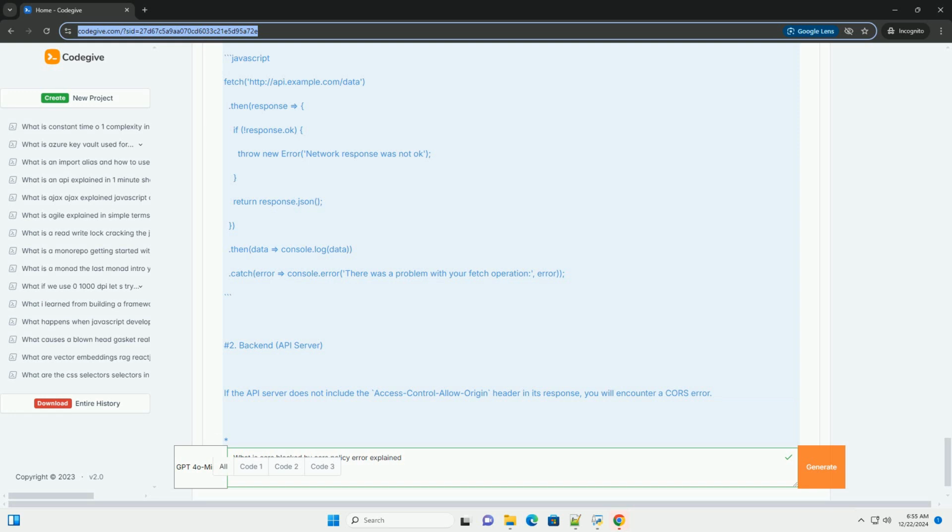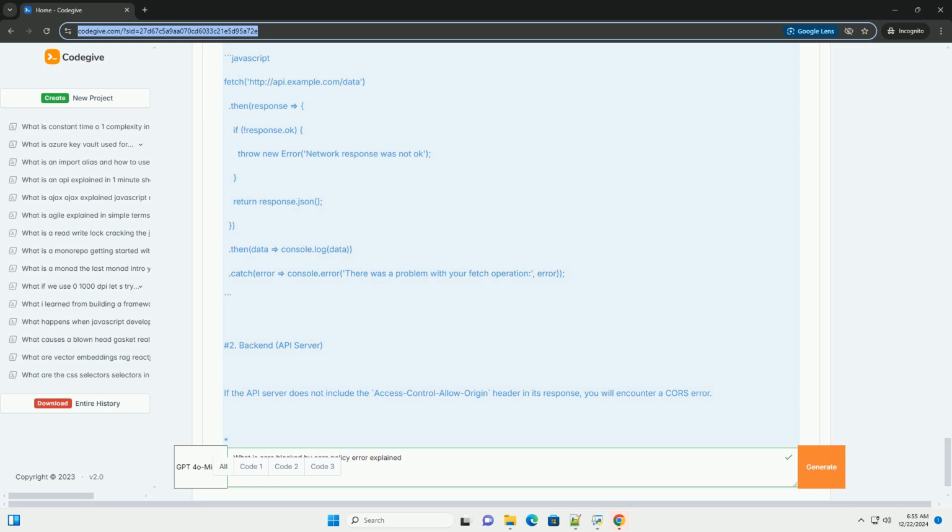Step 2, missing CORS configuration on the server. Now, let's say that the server code for api.example.com is implemented in Node.js using Express, but it does not have the proper CORS headers set.